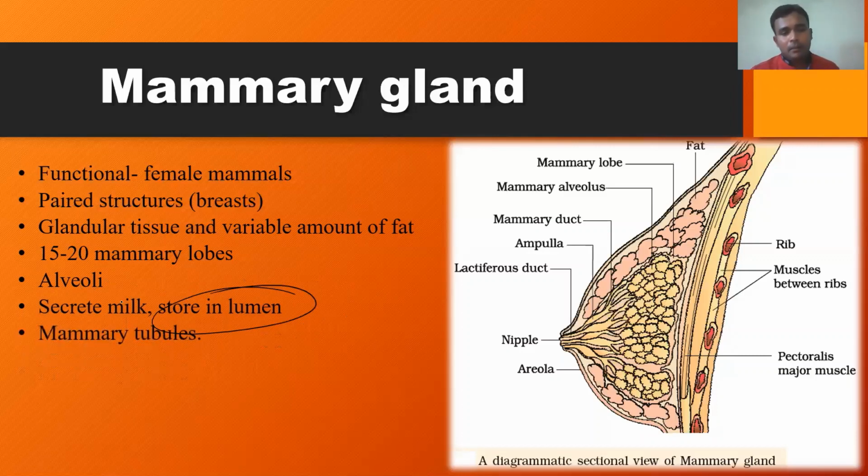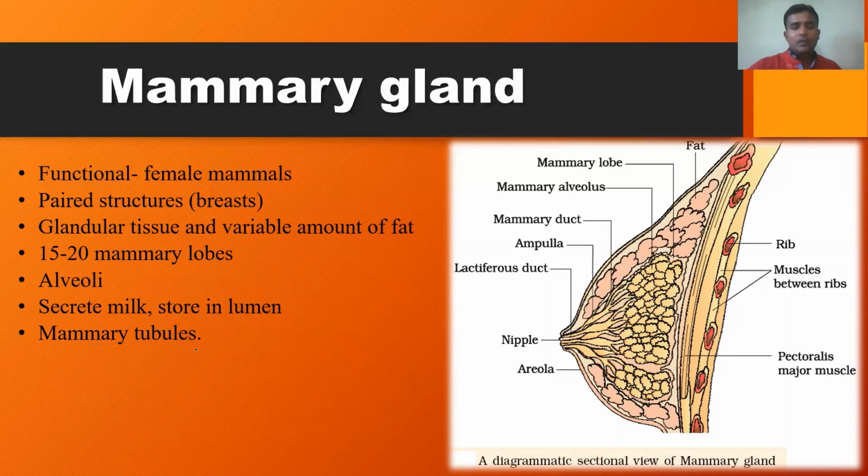The milk secreted within the alveoli is then transported through the ducts. Various types of ducts are there. Just imagine each alveoli consists of a duct. So this is the duct of the alveoli. This duct of each alveoli is called the mammary tubule.